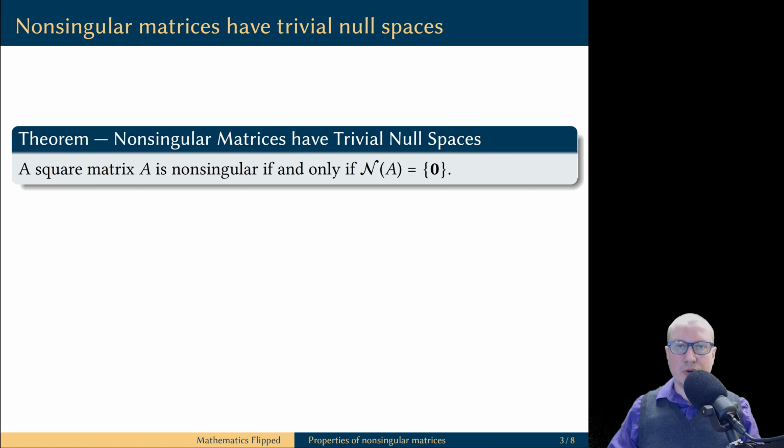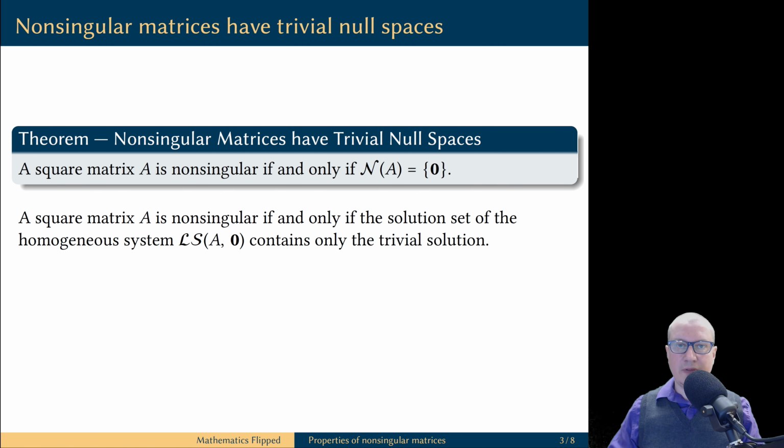First, let's observe that a square matrix is non-singular if and only if its null space is trivial. In fact, this is nothing but translation of the appropriate definitions. First, the definition of a non-singular matrix says that this condition is equivalent to the homogeneous linear system with this matrix as the coefficient matrix having only the trivial solution.